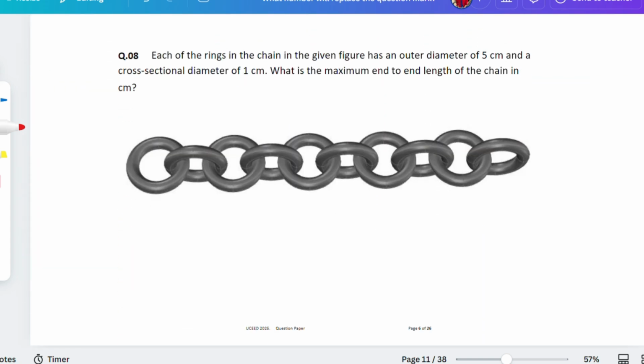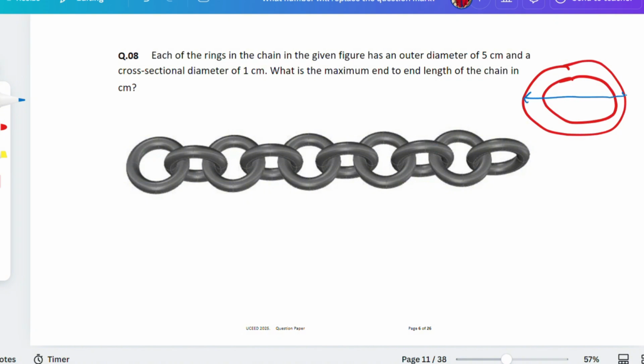Okay. Now this question is really crazy. When I first got familiar with this question, I felt that it was a little hard, but it's so easy to solve, and I guess the people who have done it will love these questions. Now see, the question is asking: each ring in the chain in the given figure has an outer dimension. Ring is like this, na? I'm making a 2D ring. Outer dimension means from here to here, which is equal to 5 centimeters, and a cross-sectional diameter. Cross-sectional was this one. So this diameter is how much, guys? 1 centimeter. You can put your brain to work, of course. This one will be only 1 centimeter.